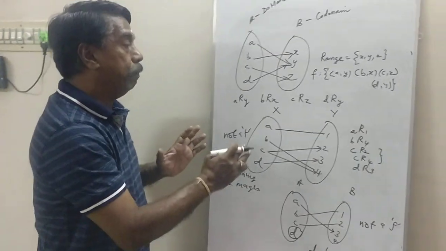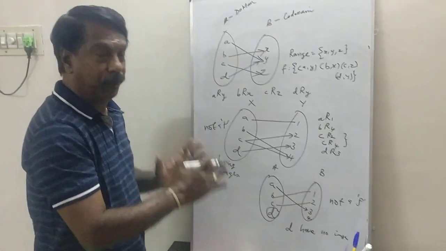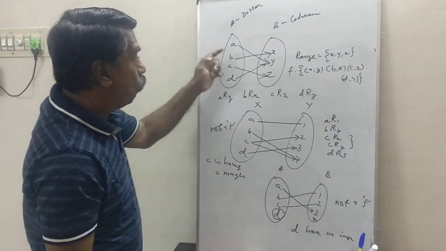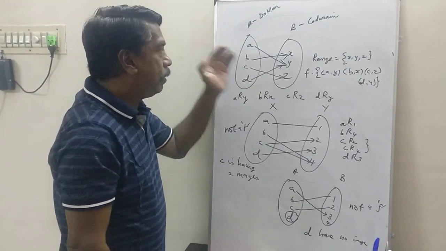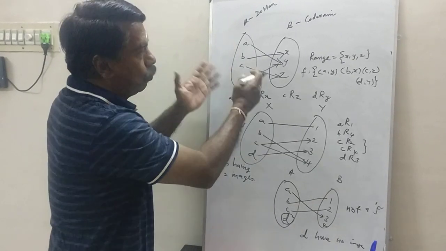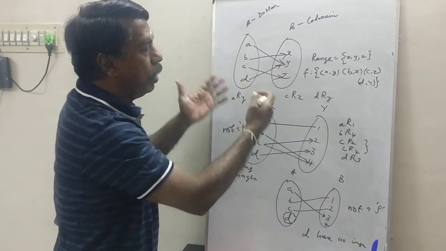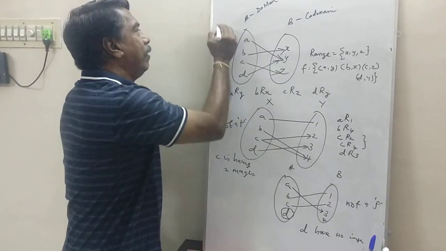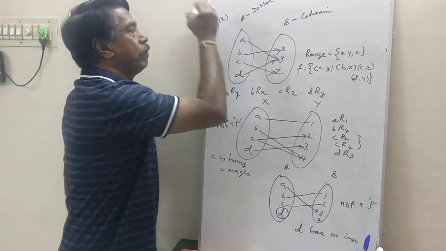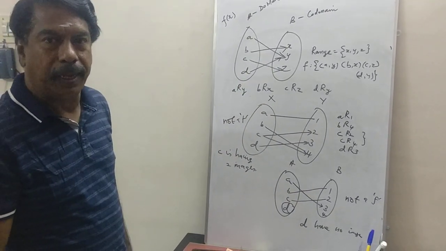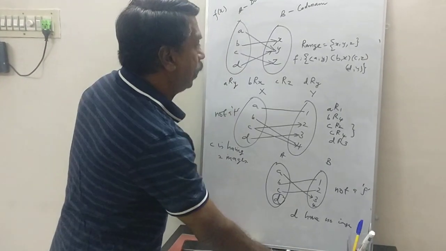This is the basic definition of a function. Now how I am relating, by any rule I am relating. That rule is called f of x. Let me explain with an example.